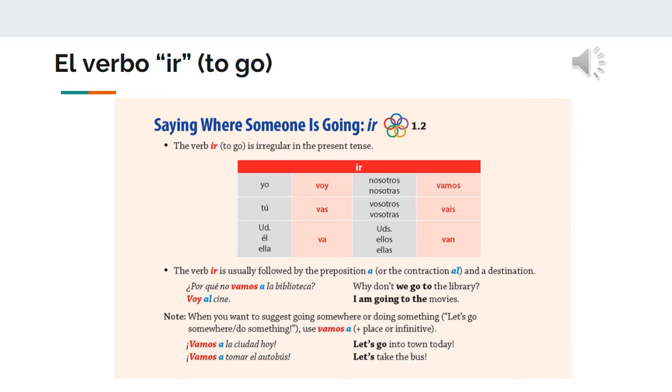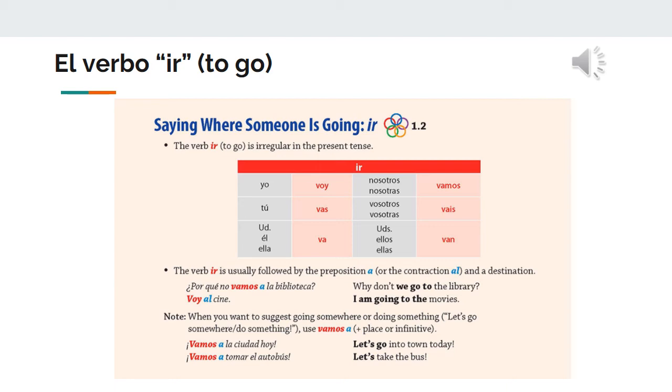Now, something very, very important about this verb is that any form of the verb, voy, vas, va, vamos, van, is always going to be followed by the preposition a. And sometimes the a may become al, depending on what you have next. So, for example, ¿por qué no vamos a la biblioteca? Why don't we go to the library?